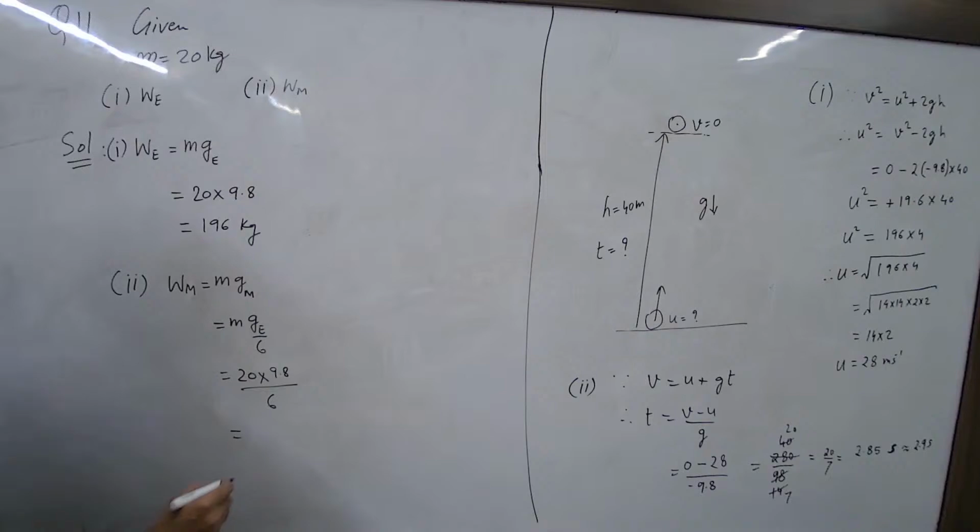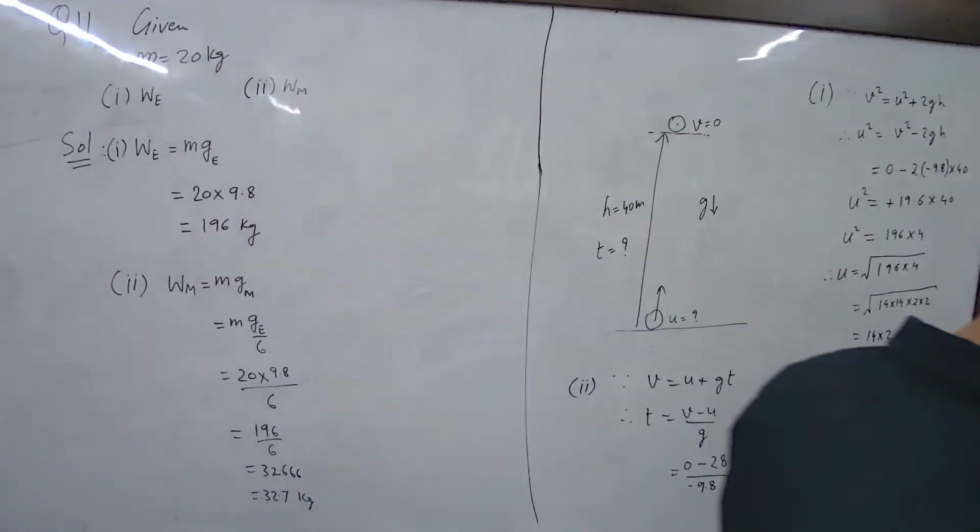So this will be 196 by 6. 6 3s are 18, then you have 16, so how many times? 2 times. 6 6 6 like that.